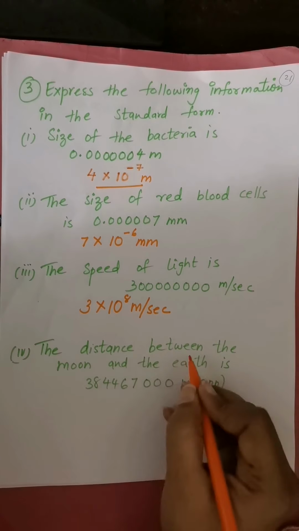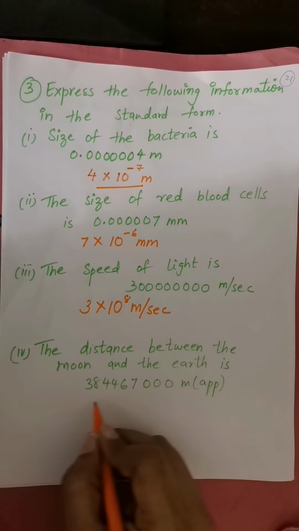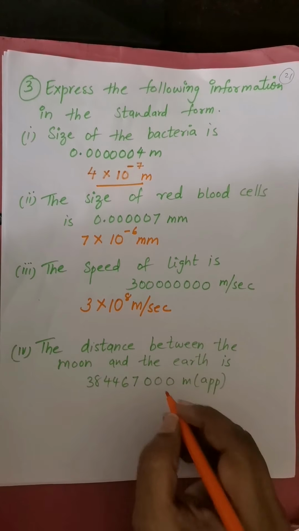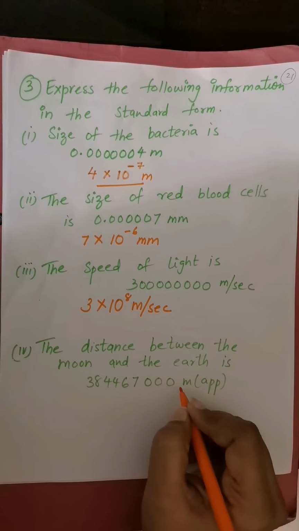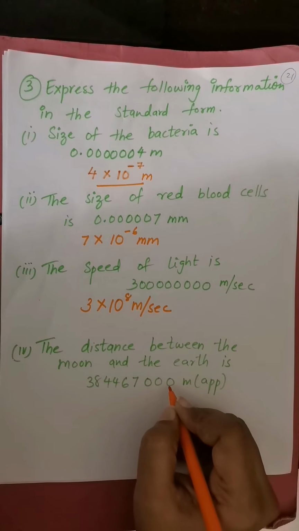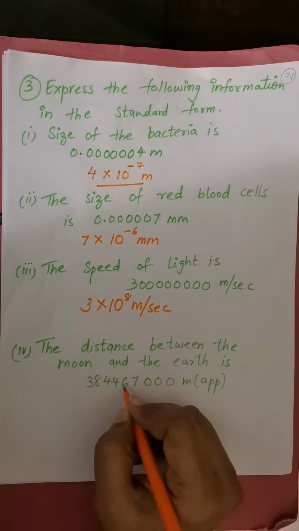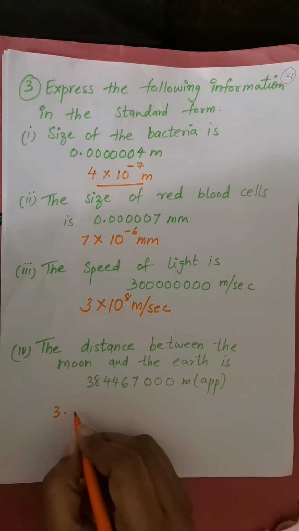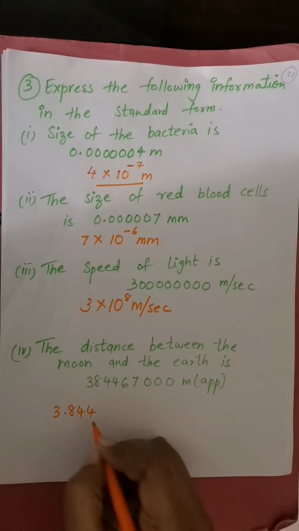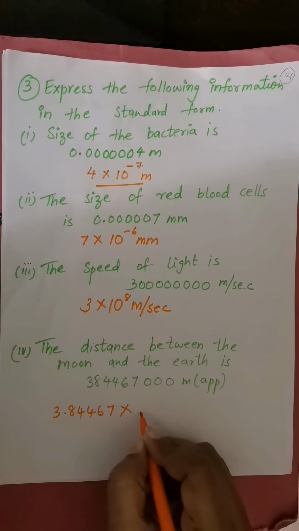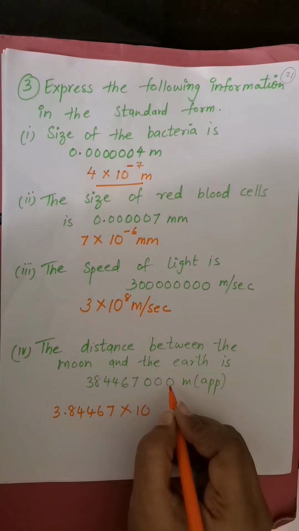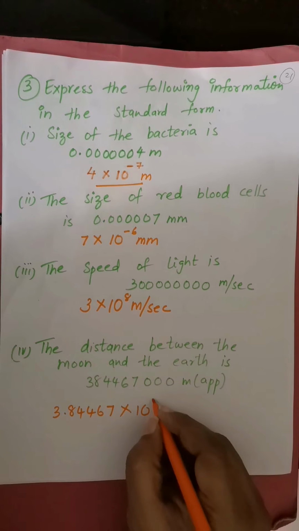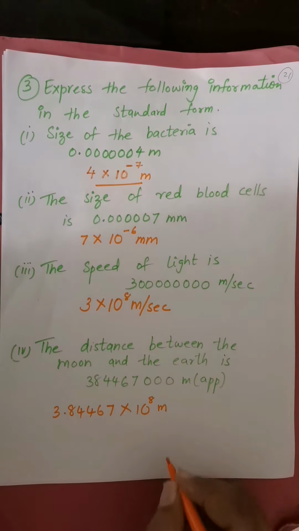Next, the distance between the moon and the earth is this much. Okay, again it is a larger number. Dot has to be shifted. Nothing is there means the dot is here. 1 2 3 4 5 6 7 8. 8 places. 3 point whatever numbers are there, you have to write those numbers into 10 to the power of how many places? 1 2 3 4 5 6 7 8 m.